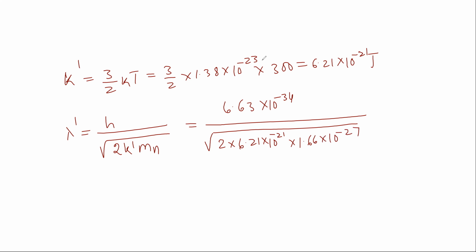Simplifying gives 1.46 into 10 to the power of minus 10 meter. This can also be written as 0.146 nanometer.